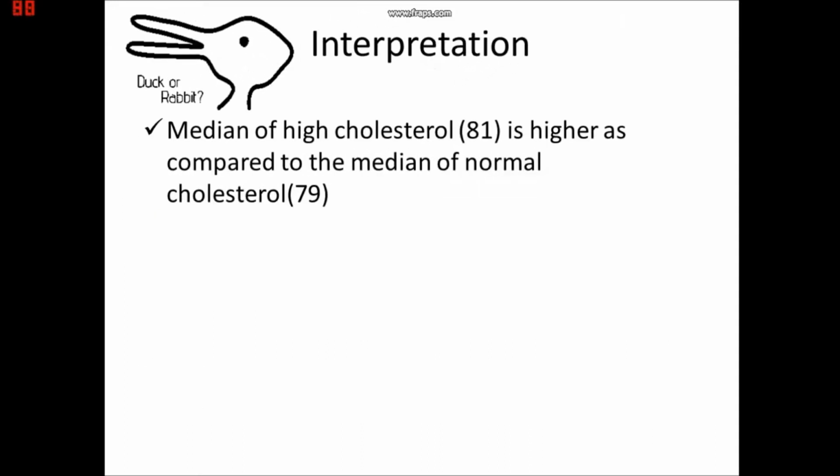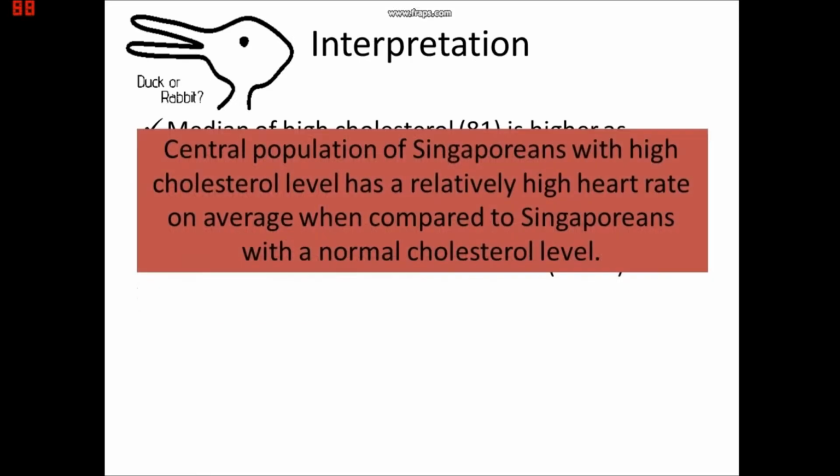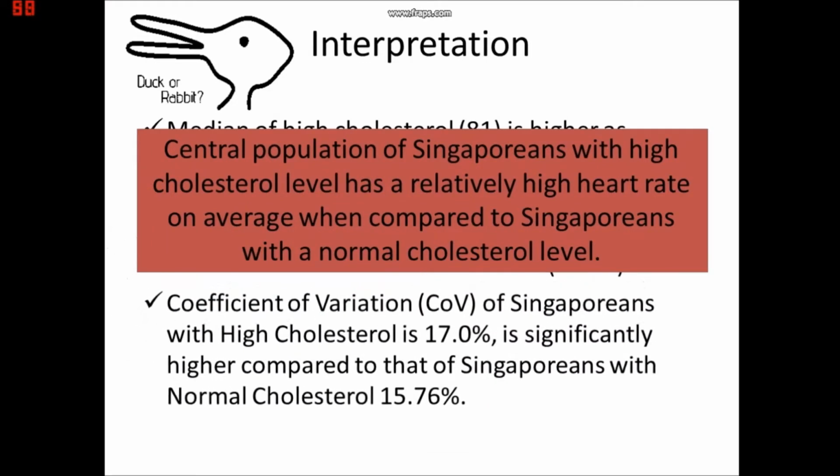By comparing the median of both data, the median of high cholesterol is 81 as compared to the median of normal cholesterol of 79. For the comparison between the mean of the two groups, the mean of high cholesterol is slightly higher than that of normal cholesterol. Therefore, we can conclude that the central population of Singaporeans with high cholesterol level has a relatively high heart rate on average when compared to Singaporeans with normal cholesterol level.